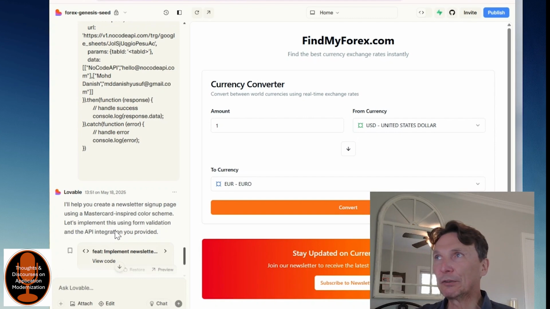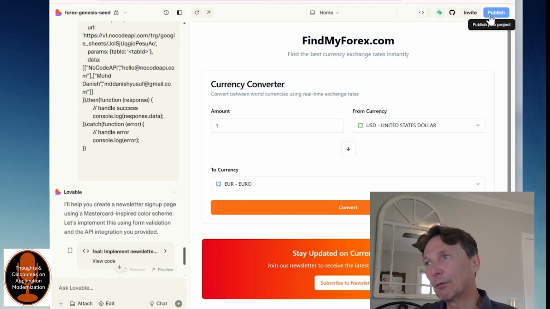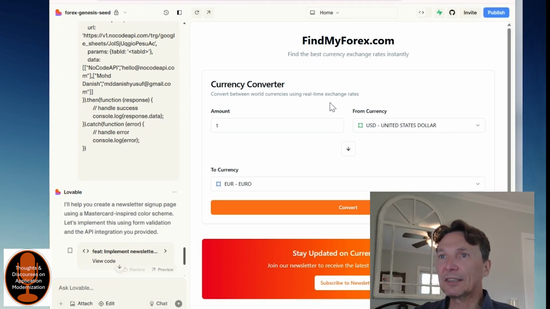And what you'd want to do then is to push your code from GitHub versus leveraging some of these tools here, because you don't know the quality of the tools. So you probably want to review it and put this into CI/CD, so you don't push your code that's got any security vulnerabilities or just bad practices in there. So you can see here, it's recreated Find My Forex.